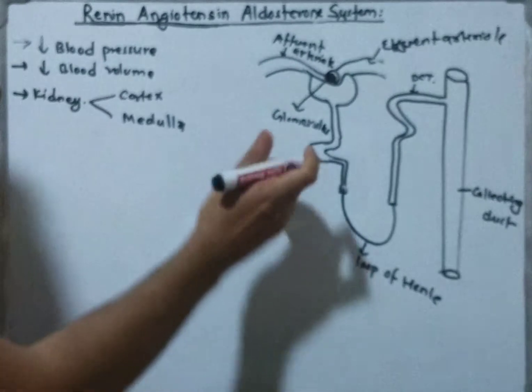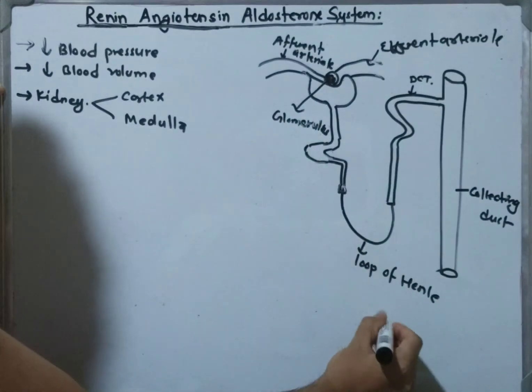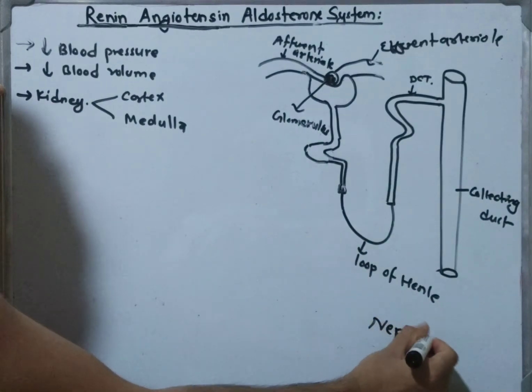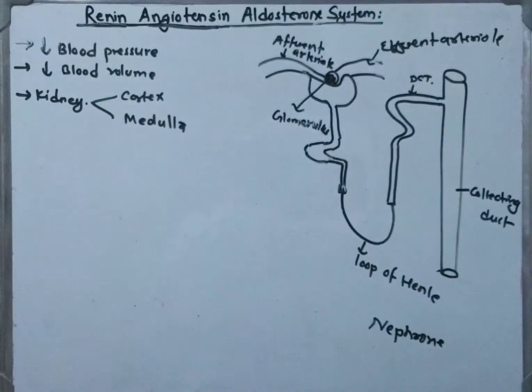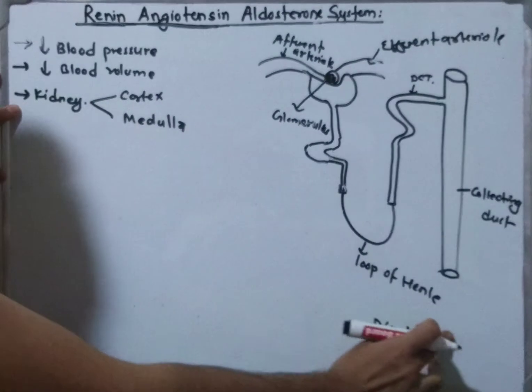And this one is the nephron of the kidney with the different parts.